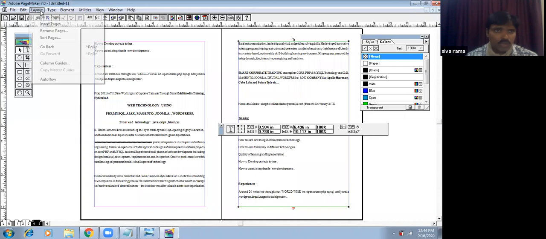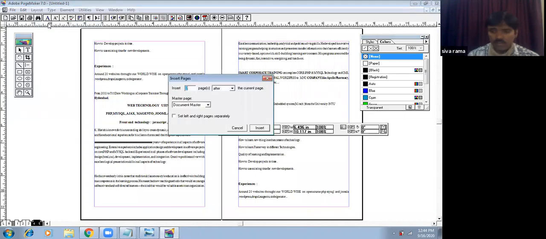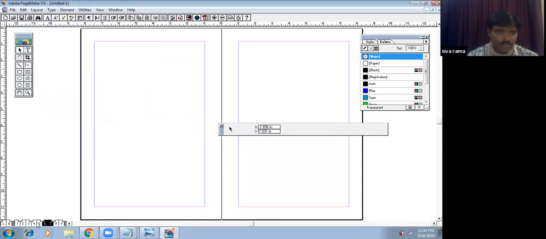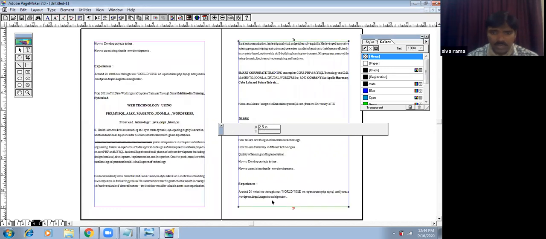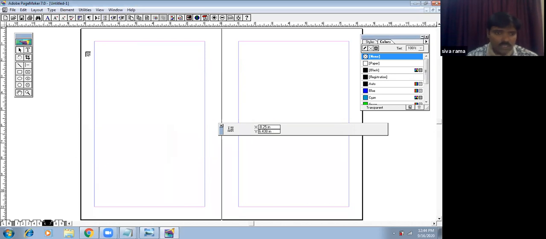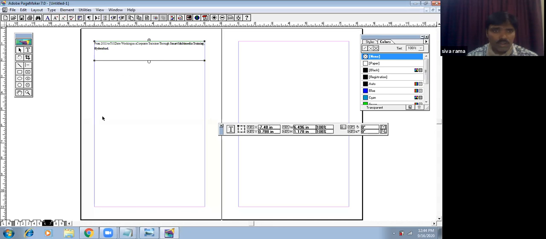Go to the next pages. How many pages do you want to insert? I want to insert 4 pages again. There I can go to where I can stop the data. There I can click on the particular red mark. Go to the next page. I flow my text. Okay, this much only we got.